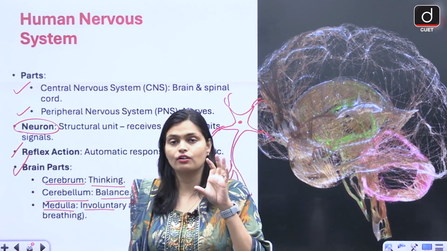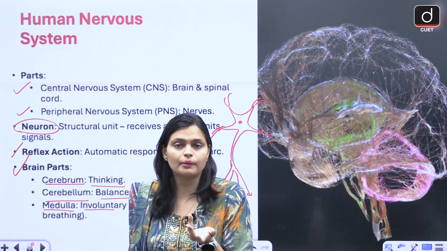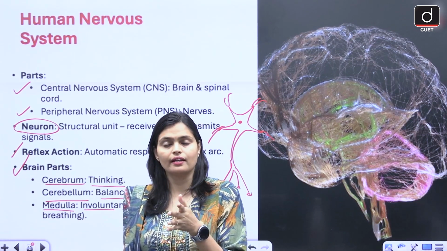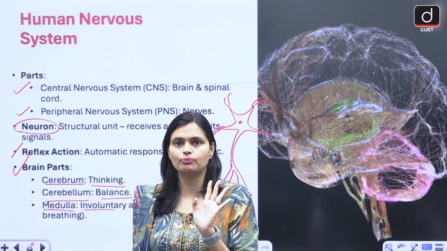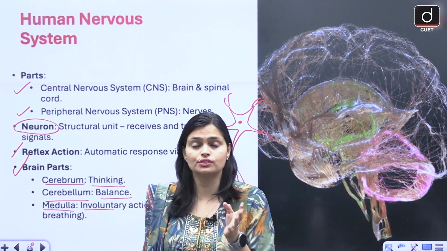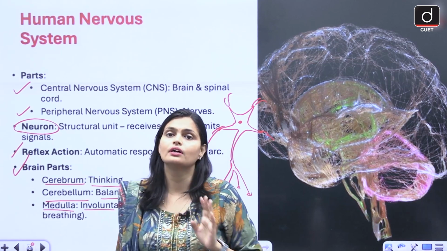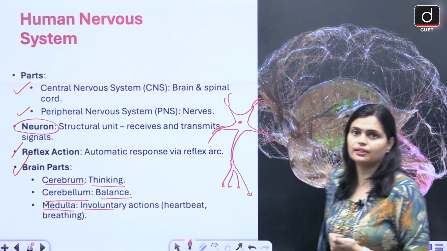Like our heart, whenever our heart pumps the blood, it will not ask your permission, वो आपसे पूछता नहीं है, right? When you are sleeping, that time also your heart is pumping the blood to your body. So that type of action is called involuntary, which does not want your permission. So ऐसे काम हमारे medulla करते हैं.